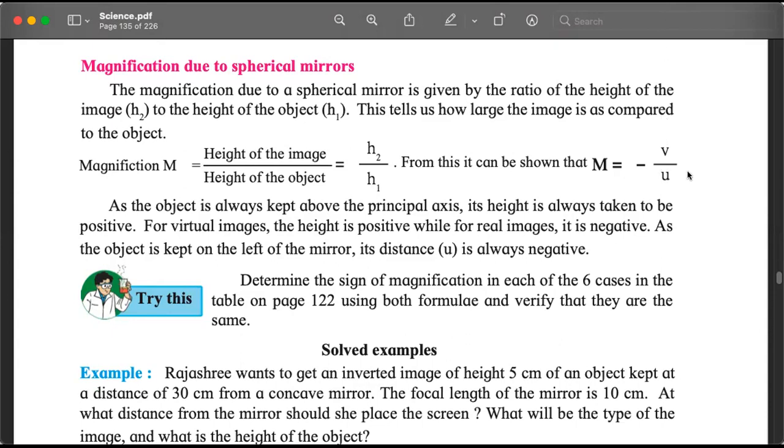What is easier is to measure the distance of the image and the object from the mirror. So the same magnification can be calculated as minus v by u. This tells us how big or how small the image will be with respect to the object.